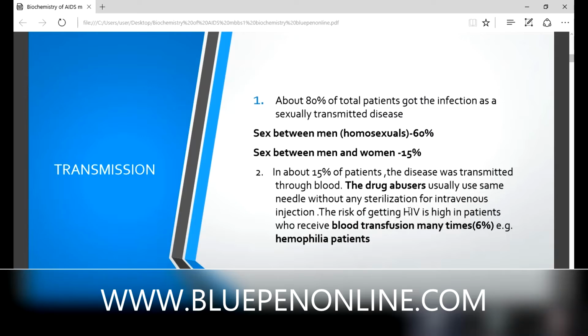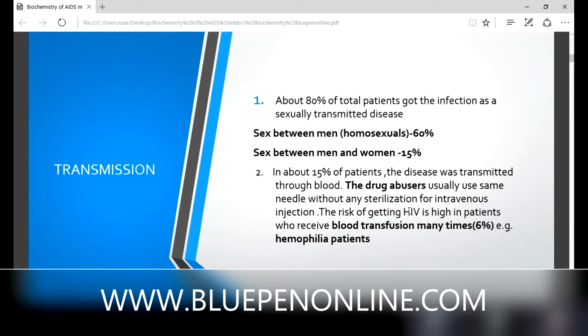Transmission. It is like between men and men, 60%. If homosexuals, sexual transmission between men and men is 60%, and in men and women is only 15%. What about in case of drug abusers? What is the reason for the transmission?